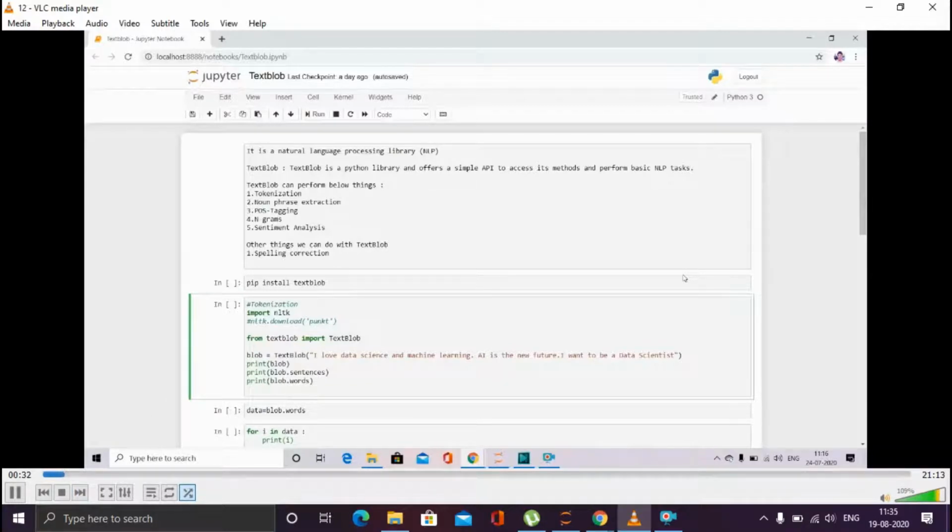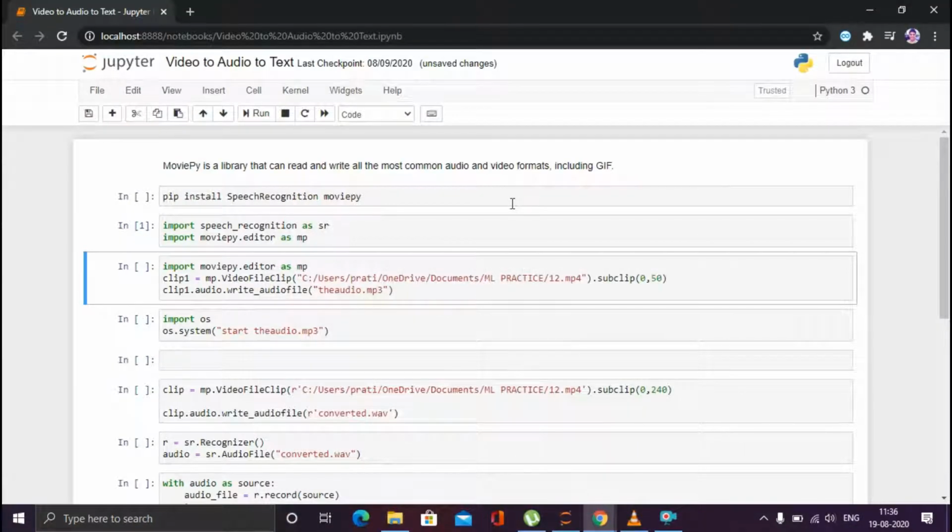So let me give you some brief on natural language processing. So like what is natural language processing? So it we can say that it is a subfield of AI which is focused on enabling computers to understand and 2 or 3 line of text, and it will give you the whole story after that. So like that this. So this was the video from where I am extracting my audio file.